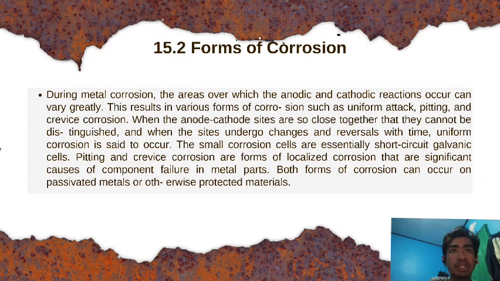Pitting and crevice corrosion are forms of localized corrosion that are a significant cause of component failure in metal parts. Both forms of corrosion can occur on passive metals or otherwise protected materials. Galvanic corrosion, although sometimes considered a form of corrosion, is more accurately considered a type of corrosion mechanism.